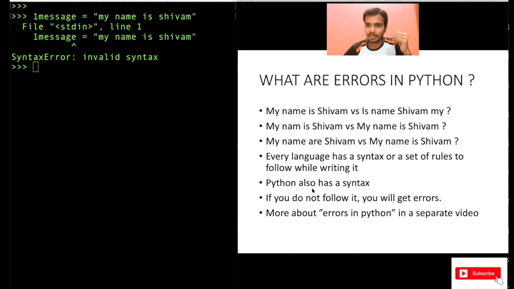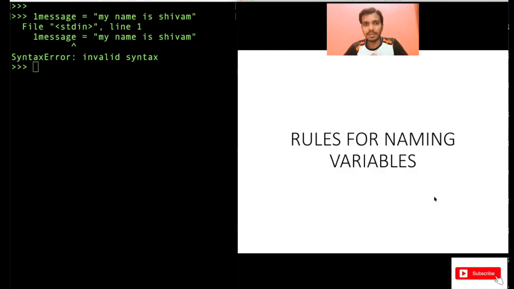And that's why Python also has syntax. If you do not follow it, you will get errors. And of course, I will make a separate video on the common errors you will face while writing code in Python. Now, you see there is an error here in naming the variable. So let's now understand the rules for naming variables in Python.